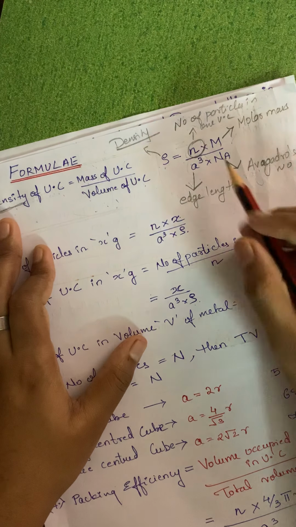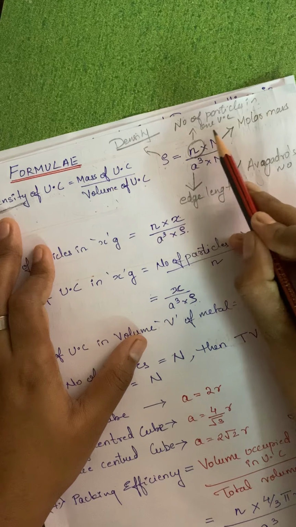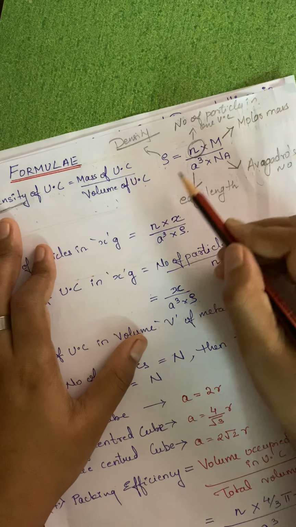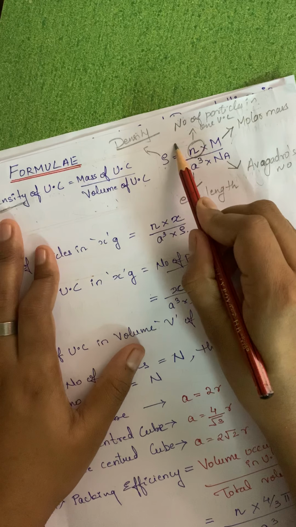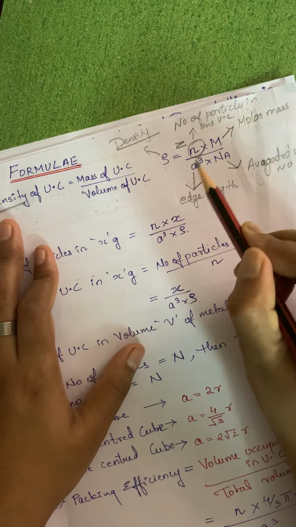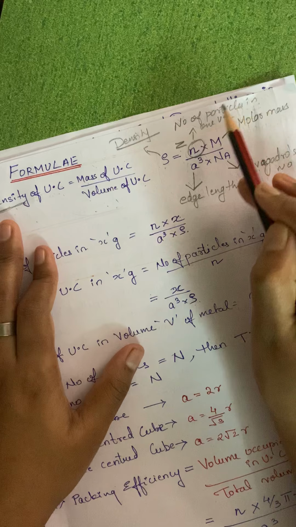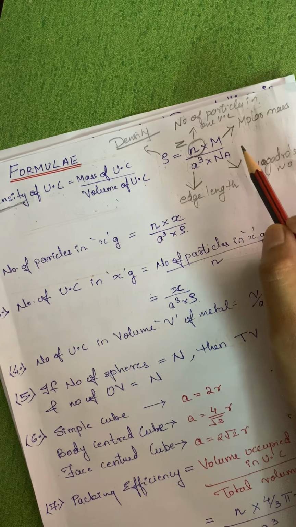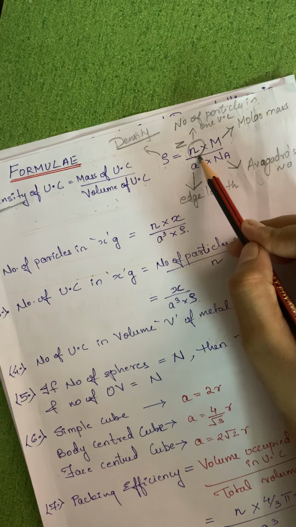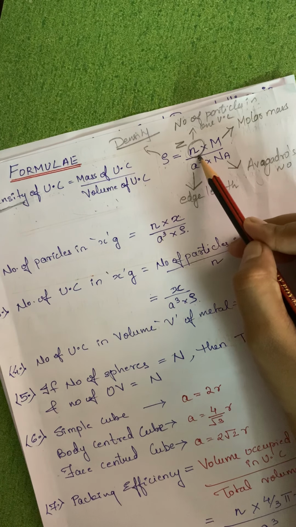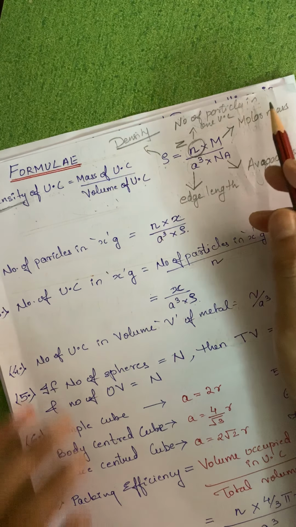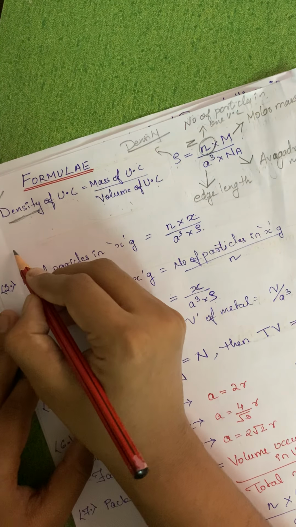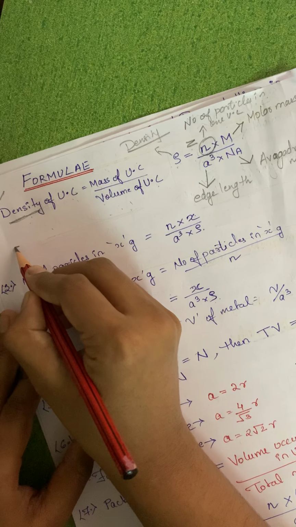That is the number of particles in one unit cell. If it is confusing to you, you can just write it as Z, and Z is equal to the number of particles in one unit cell. So, n in this chapter will be referred to as the number of particles in one unit cell. For example, in case of SC, that will be 1.